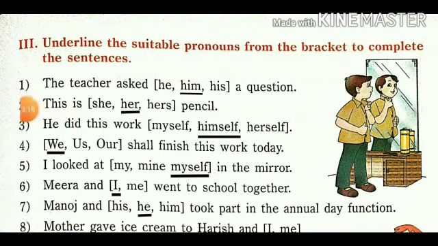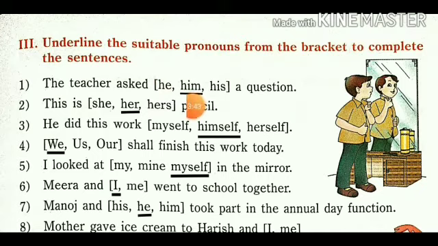The teacher asked him a question. He, him, his. If we use he, the teacher asked he a question. The teacher asked him a question. The teacher asked his a question. So among those three pronouns, the suitable pronoun is him.